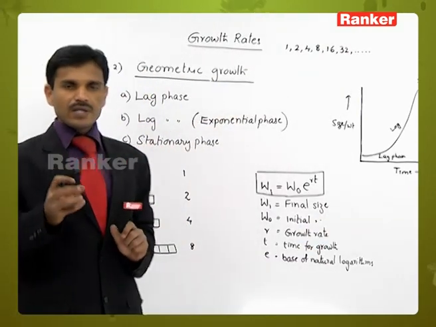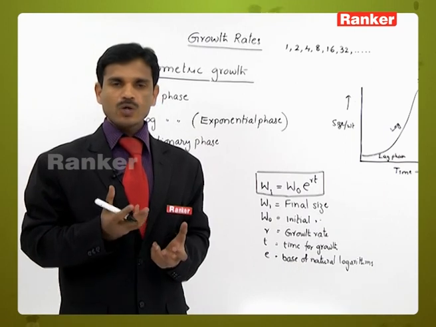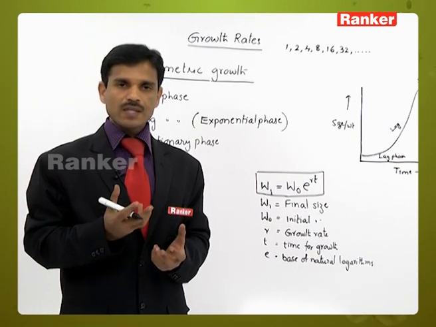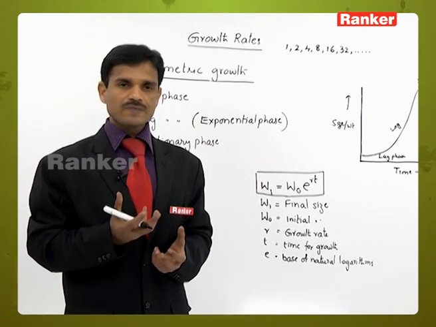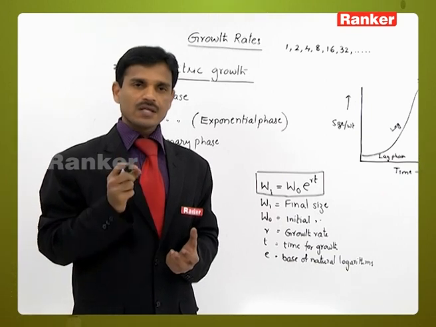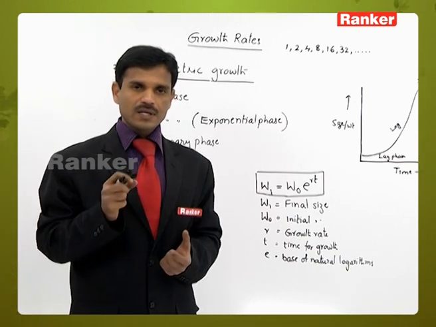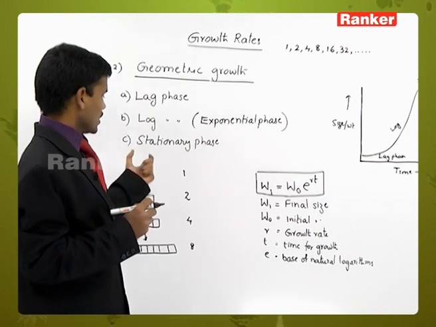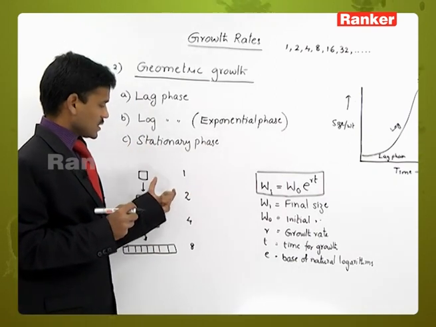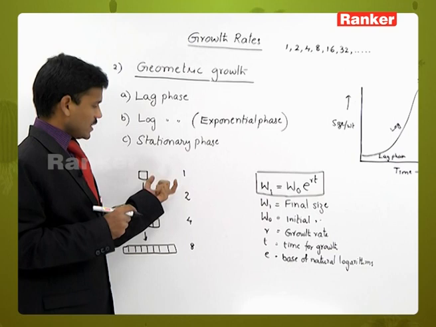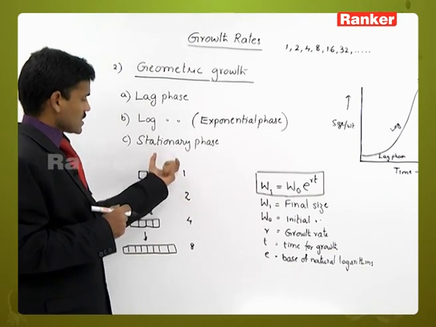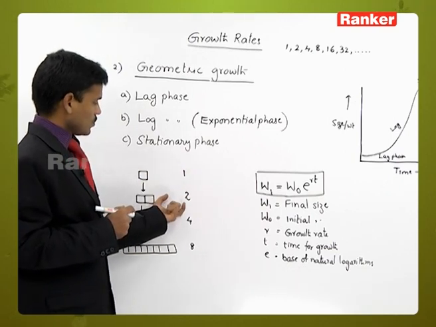Suppose in microbial cultures, when a sufficient nutrient medium is there and only one cell is present, the one cell divides into 2 cells. For example, in 20 minutes one bacterium divides into 2 bacterial cells.